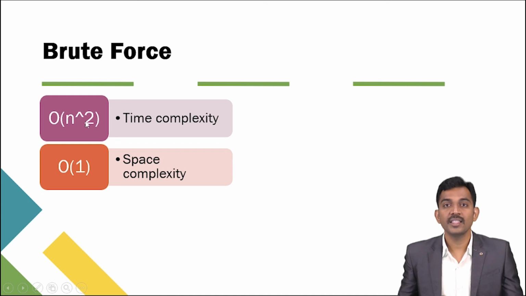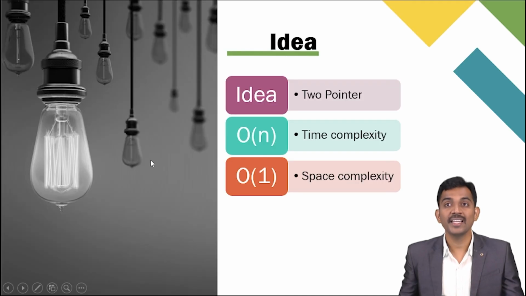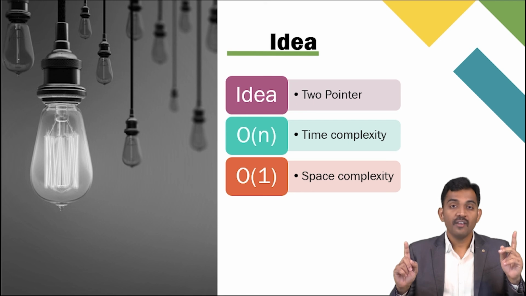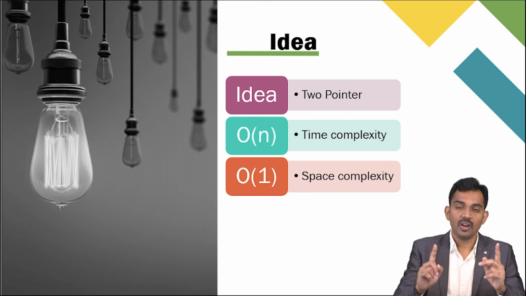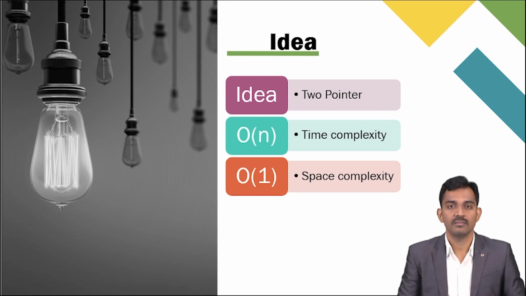And this is the time complexity when you apply the brute force method. Already we have seen, and this is the space complexity. Coming to the idea here, it's a two-pointer method. The two pointers calculate when a smaller element is there, you move that side, and according to that you find the minimum value and calculate. The time complexity is n and space complexity is 1.